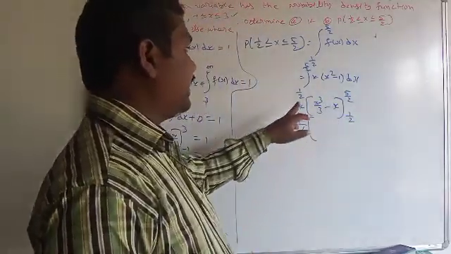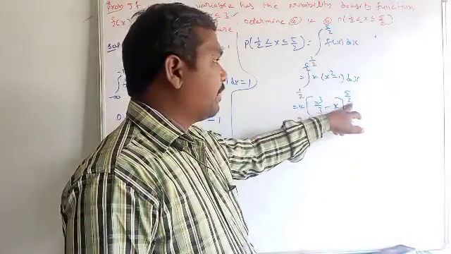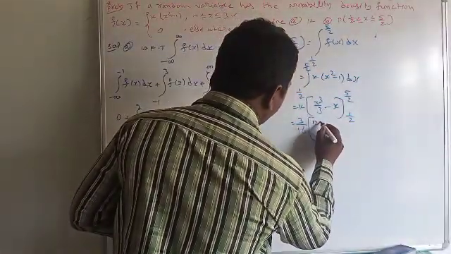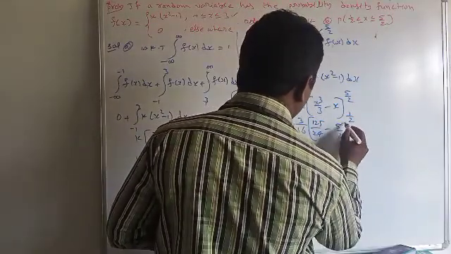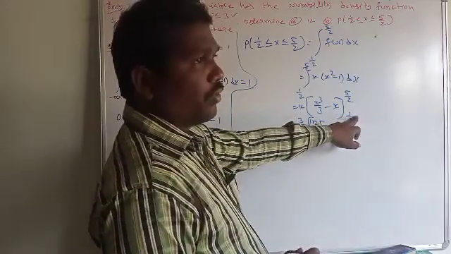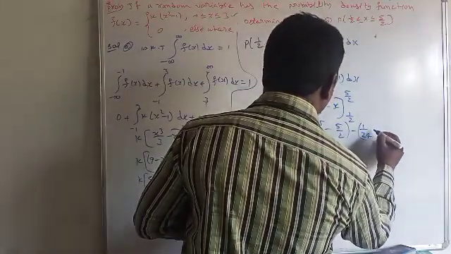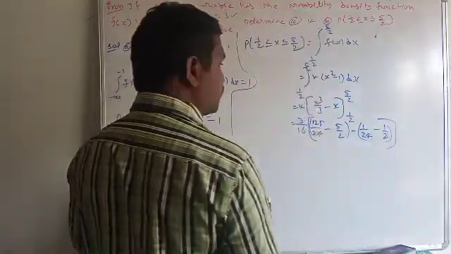5 by 2 whole cube means 5 cube, that is 5 5s are 25, 25 5s are 125, by 2 cube, that is 8. 8 3s are 24. So 125 by 24 minus 5 by 2, minus we apply the lower limit, 1 by 2 whole cube, which is 1 by 8, 1 by 8 into 3, that is 1 by 24, minus 1 by 2.